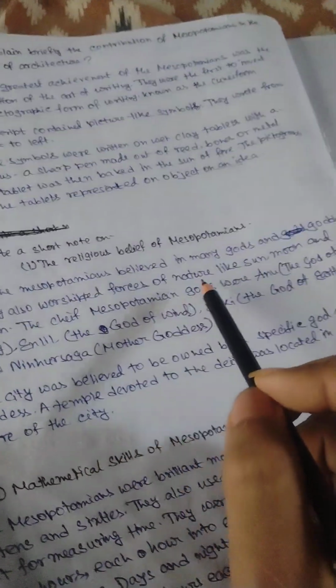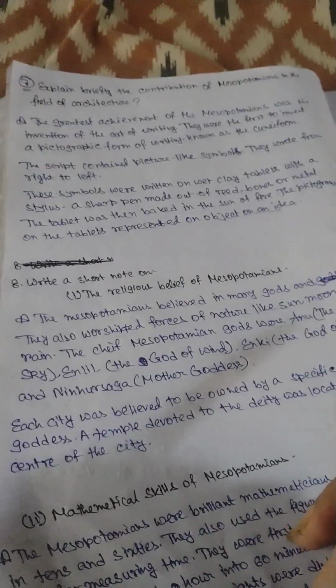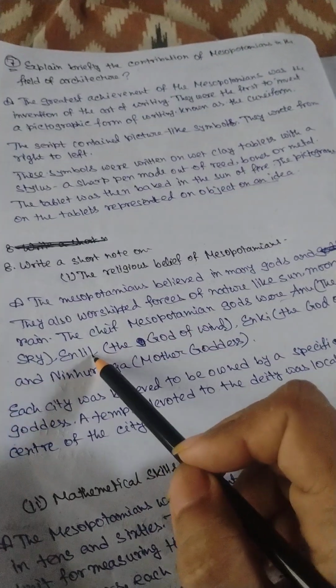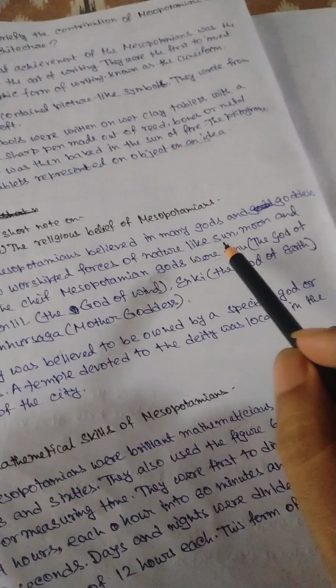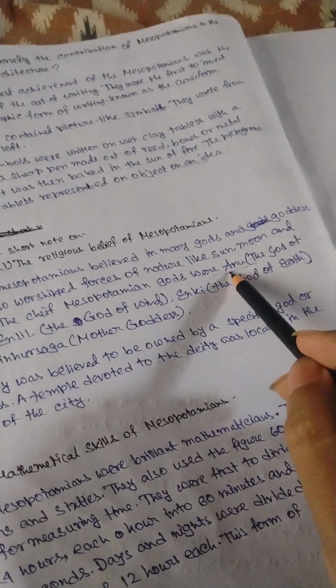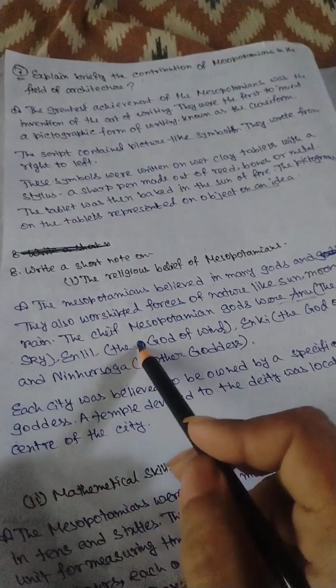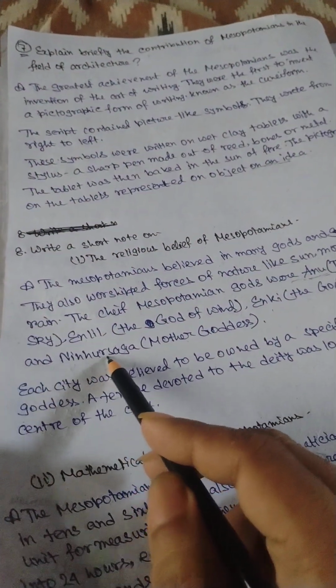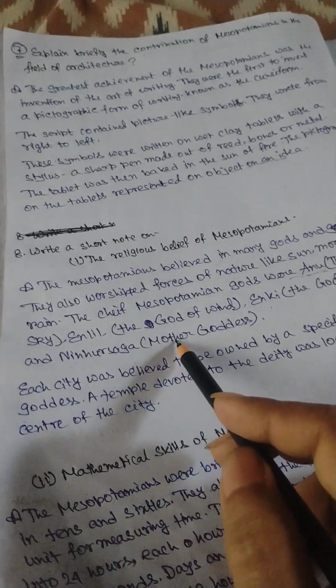The chief Mesopotamian gods were Anu, the god of sky; Enlil, the god of wind; Enki, the god of earth; and Ninsun, the mother goddess.